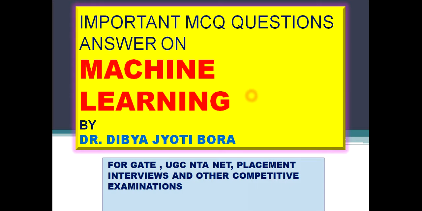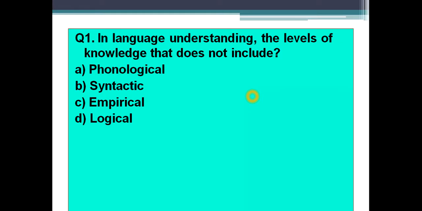So let's start then. The first question is: in language understanding, the levels of knowledge that does not include. Option A, phonological; option B, synthetic; option C, empirical; option D, logical. You have 10 seconds of time to attempt this question. Your time started now.